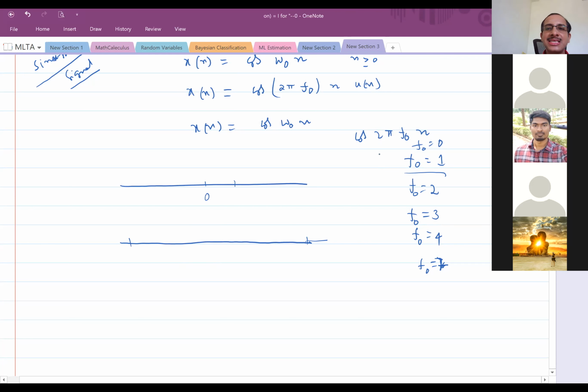You can take a cosinusoid whose periodicity is capital N equal to 8. So if I want the periodicity of the discrete cosinusoid to be capital N equal to 8, how much should f naught be? Can one of you tell?